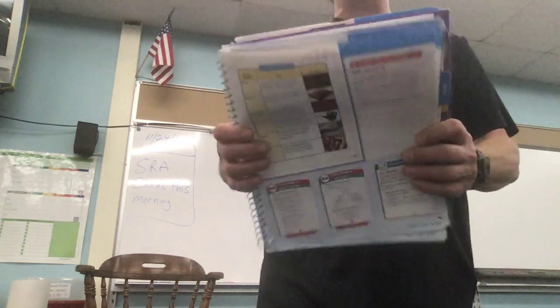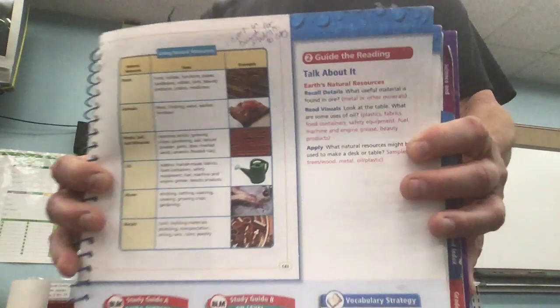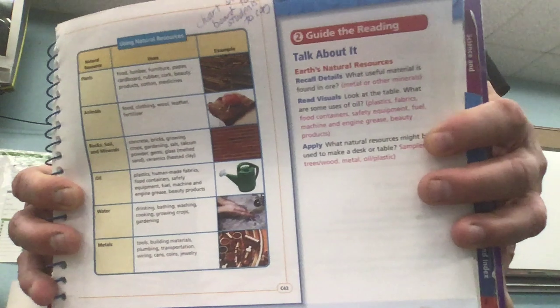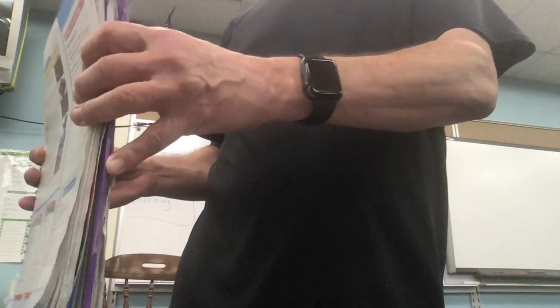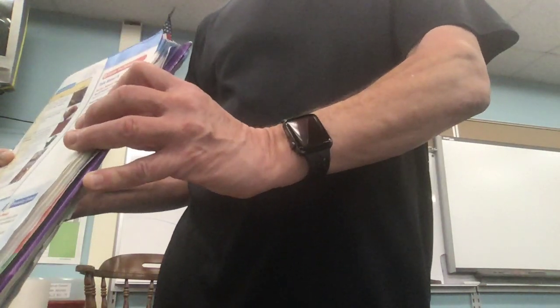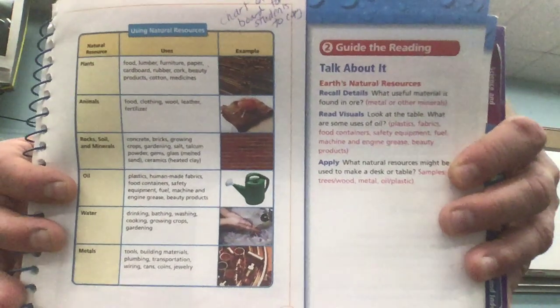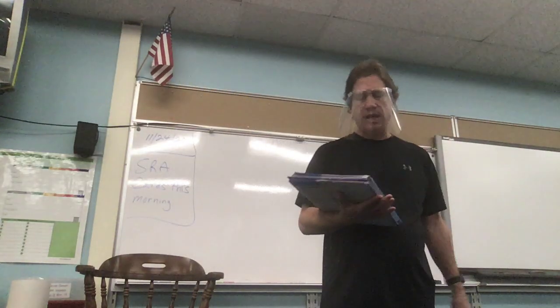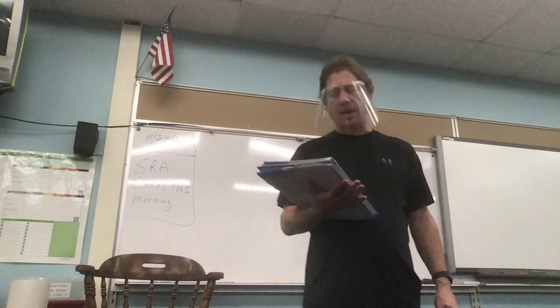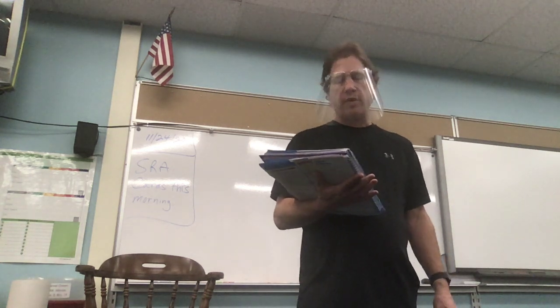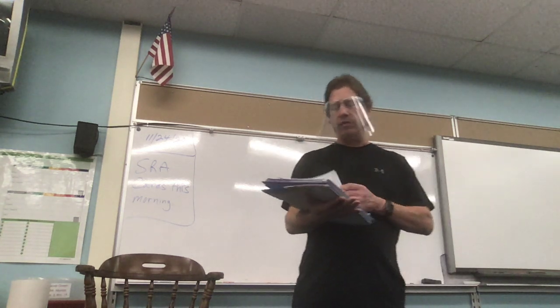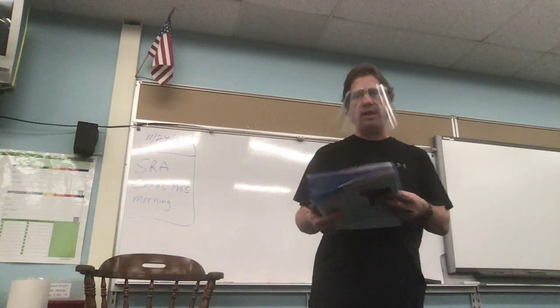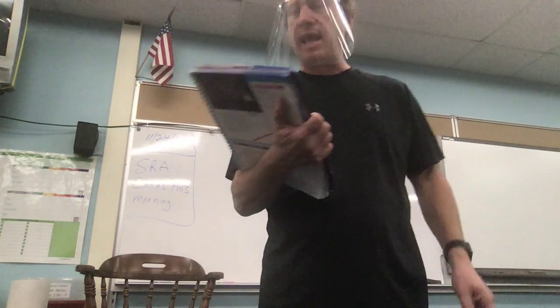Yesterday on our video we talked about natural resources. Claire read the page that had all the different things on it. Basically, they're talking about how we use natural resources like plants, animals, rocks, soil and minerals, oil, water, metals. That's all that page talked about. Then the next page, I don't believe we had a chance to read. I'd like to read that today.